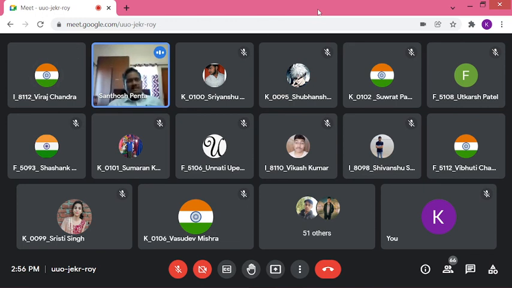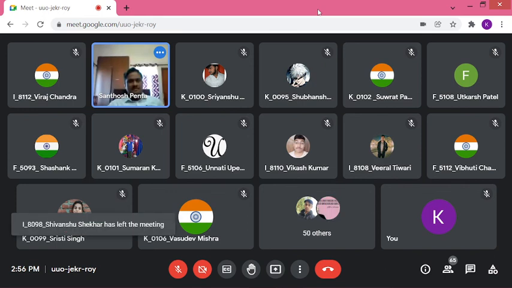For this combined section, taking attendance is very difficult. Some roll numbers are similar now, so it is getting difficult. See here, 49 roll number is there. Where is 49?